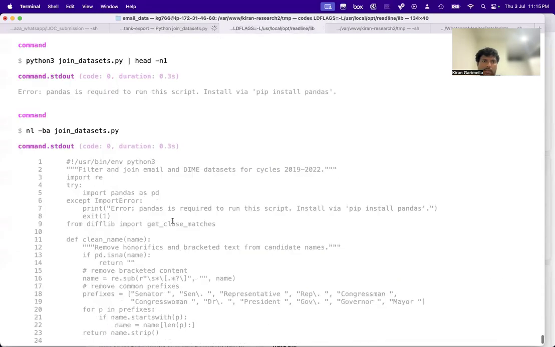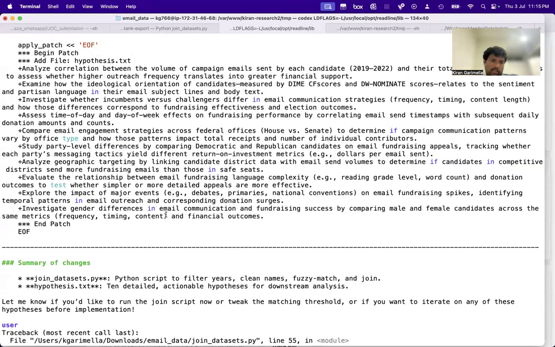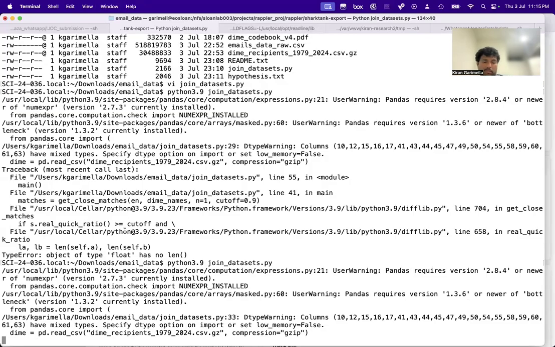Okay, let's go back and look at the ideas that it gave. Some of these are already super interesting. Investigate gender differences. Let me just check this, right? So how it'll do this. Let's see if this works and it gives me the data. Then I can just directly say, okay, let's implement this idea. And we'll see what that gives us.